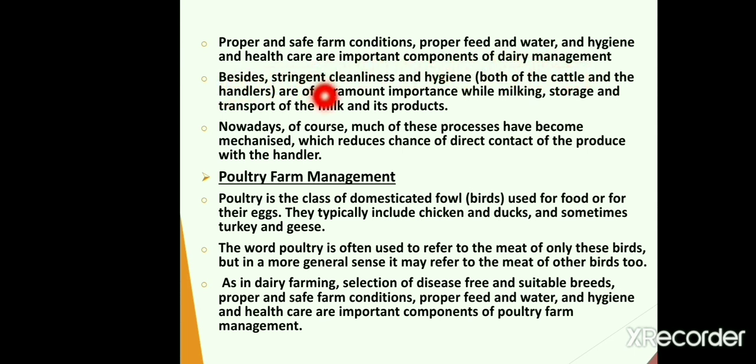Besides, stringent, that is strict, cleanliness and hygiene, both of the cattle and the handlers, are of paramount, that is very important, while milking, storage and transport of milk and its products. Nowadays, much of these processes have become mechanized with the help of machines, which reduces the chance of direct contact of the produce with the handler.